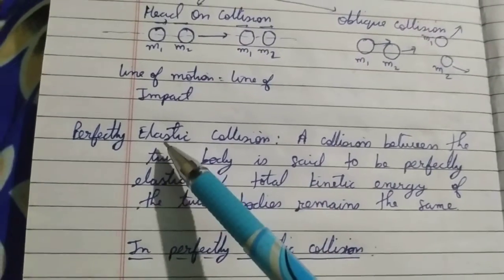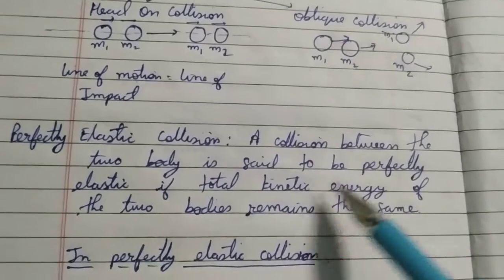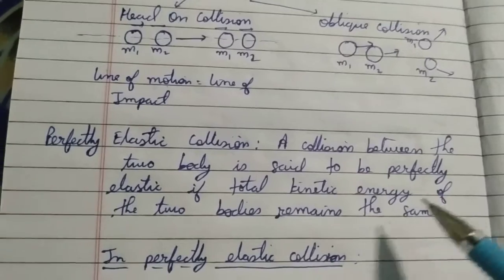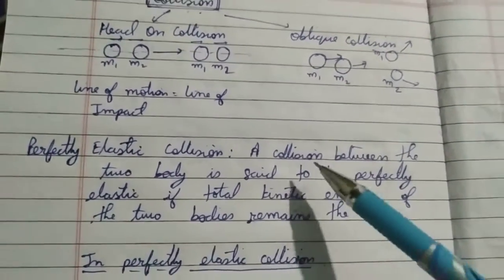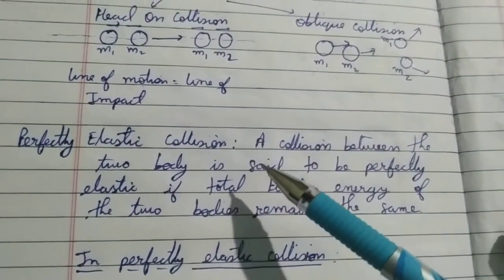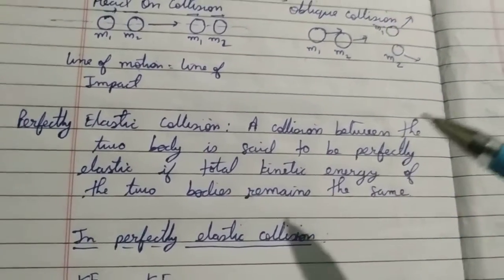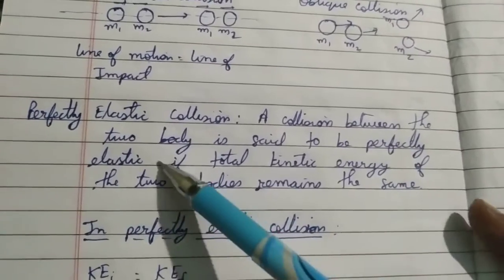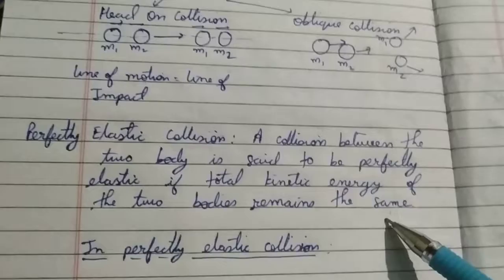Okay, so a collision between two bodies is said to be perfectly elastic if total kinetic energy of the two bodies remains the same. Although we know that whenever there is a collision, the momentum conservation always plays the role. But apart from that, we also have that the kinetic energy of the two bodies will remain the same.